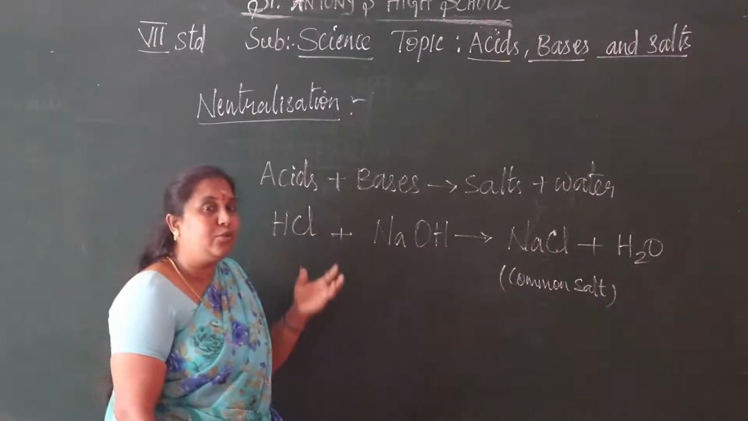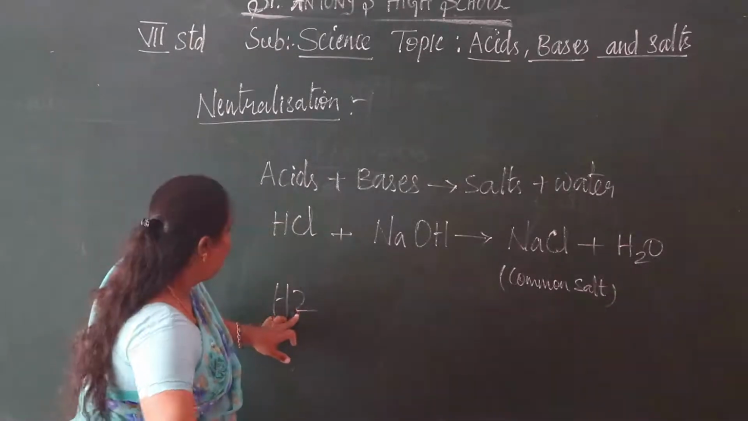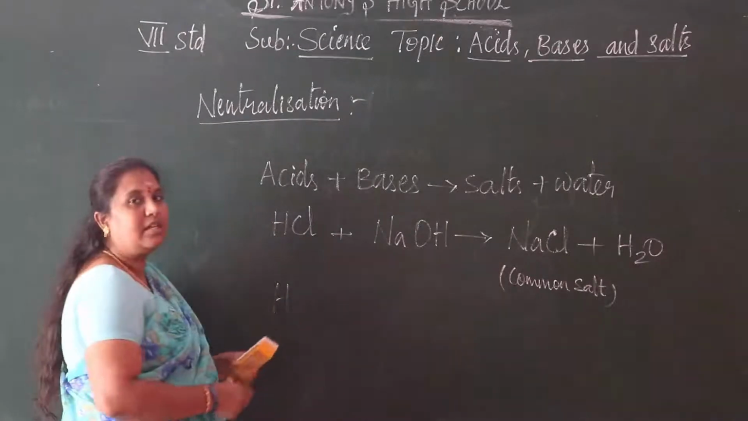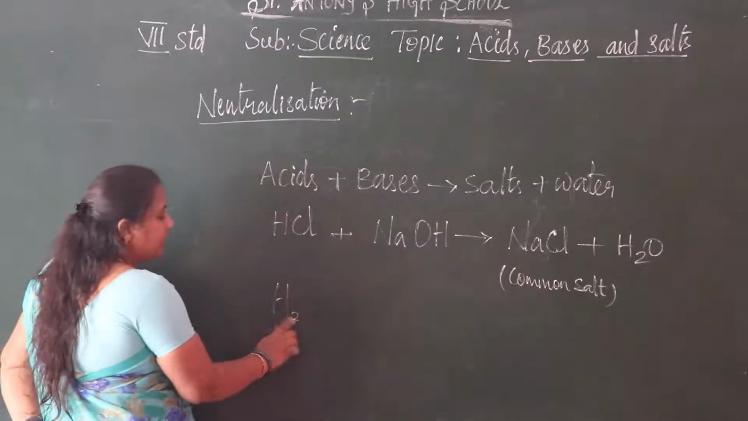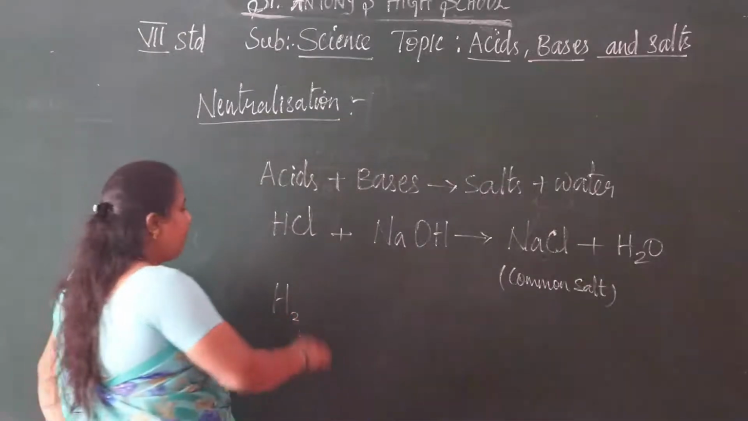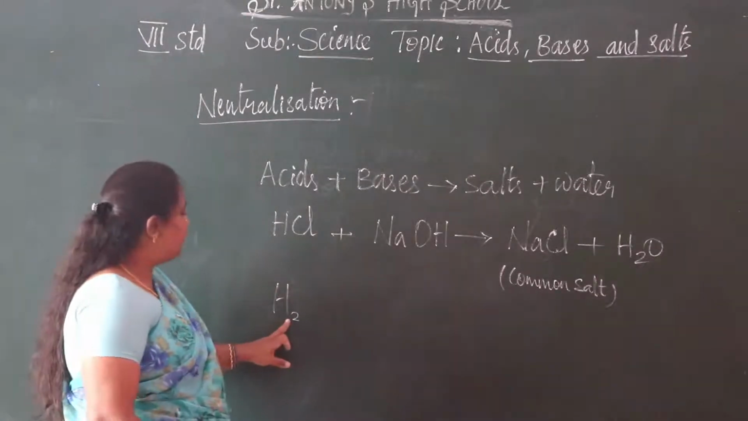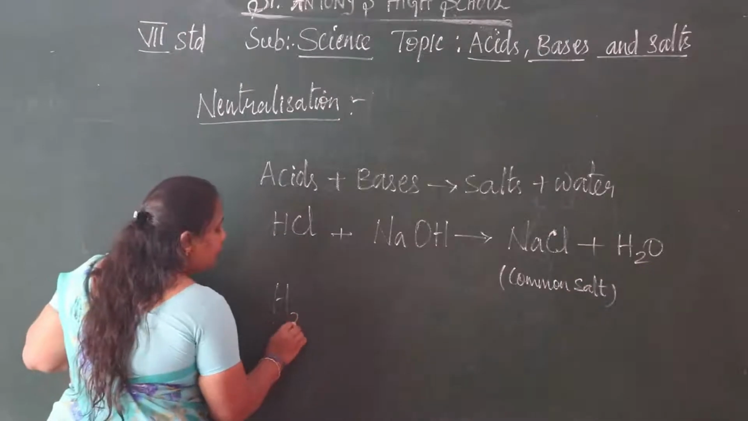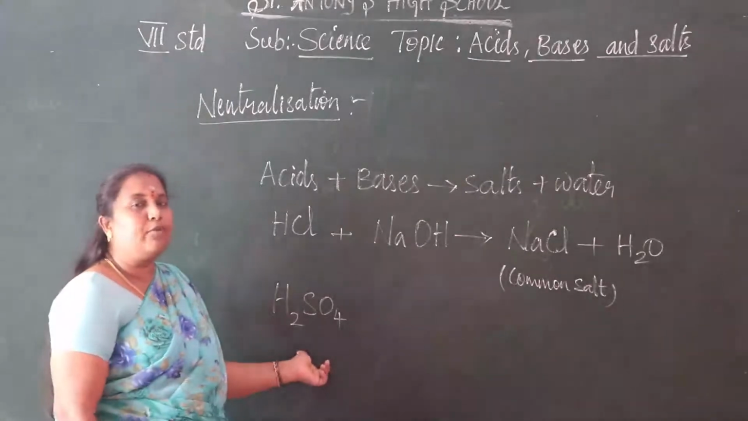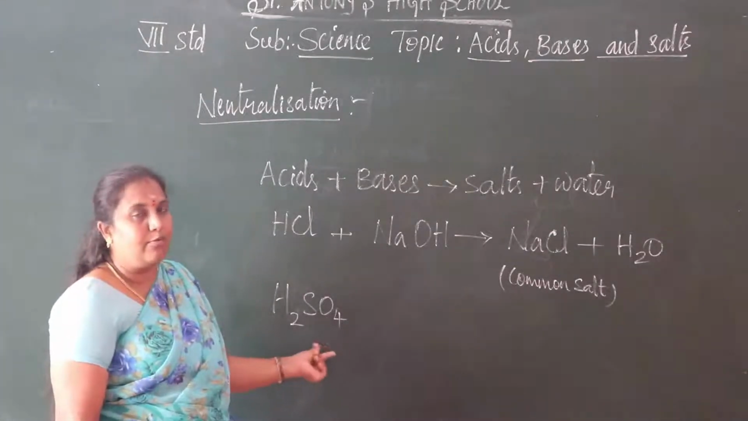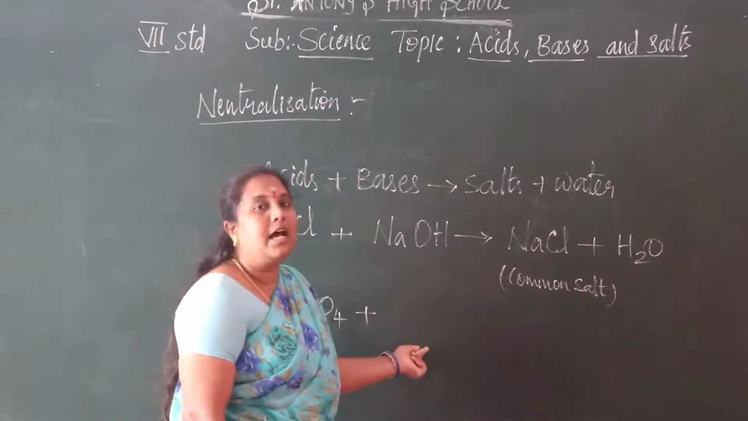H2SO4. How to write H2? Like this? No, this is wrong. The 2 must come in subscript form. If you are writing it down below the letter, we say this is a subscript. If you are writing it upwards, this is a superscript. You know that one. So in subscript form, H2SO4. What is the molecular formula of sulfuric acid? H2SO4. Plus we are adding lime water.